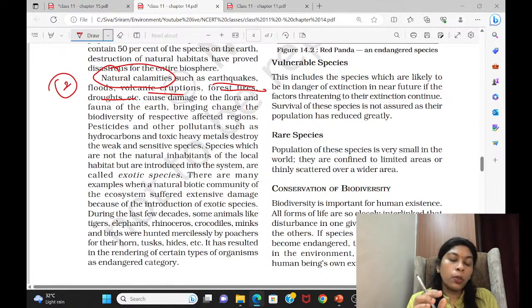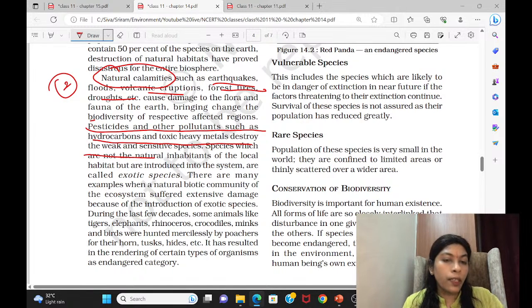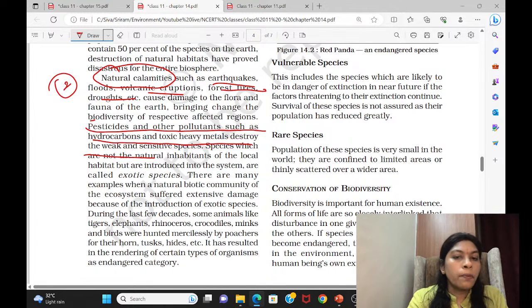So what are the things which act as a threat to biodiversity? I hope long back there was a question like that. Threats to biodiversity: you have to know the natural calamities and man-made calamities. Apart from that, pesticides and other pollutants, which are man-made, are released directly to the soil, affecting the soil biota, and released into the atmosphere, completely changing the environment and leading to climate change. This climate change again affects the environment by causing droughts and tsunamis. And you can also see the introduction of exotic species into the system.